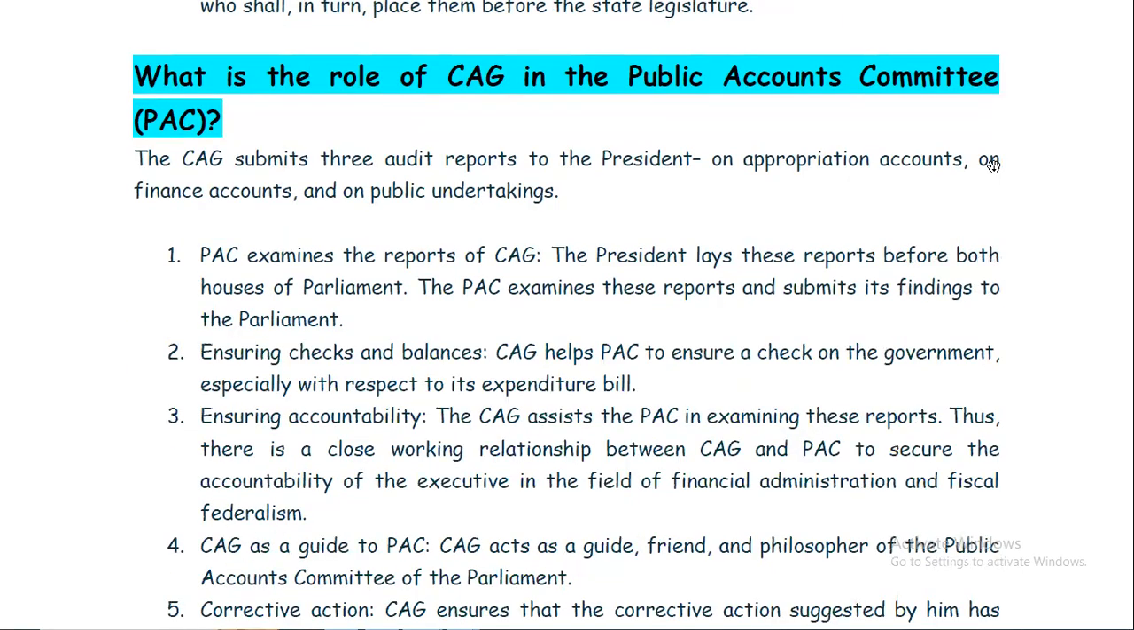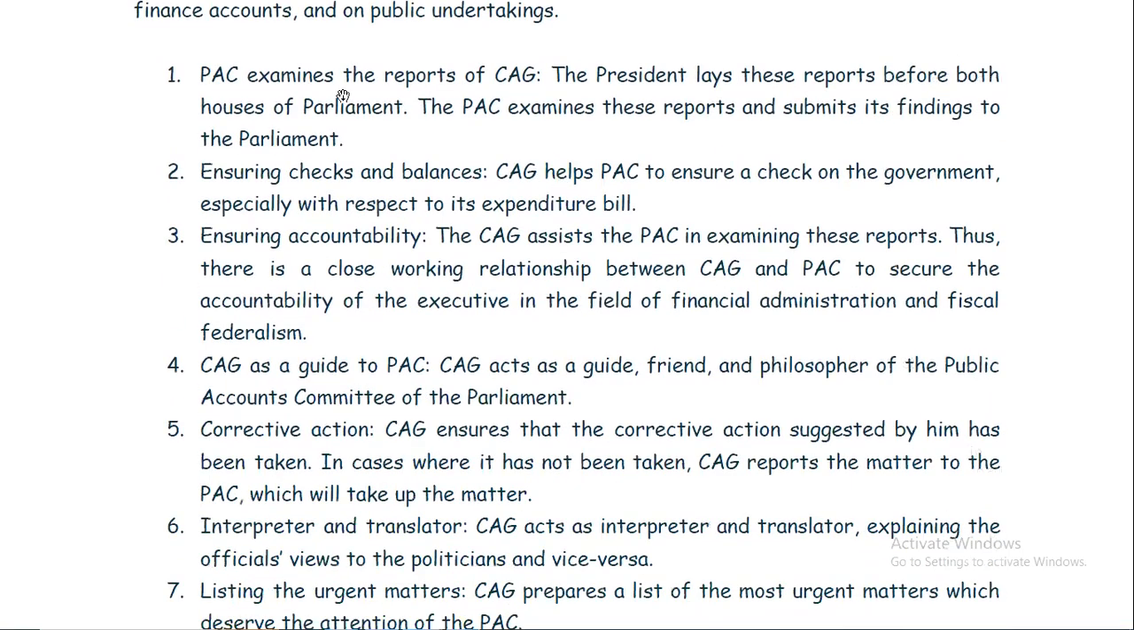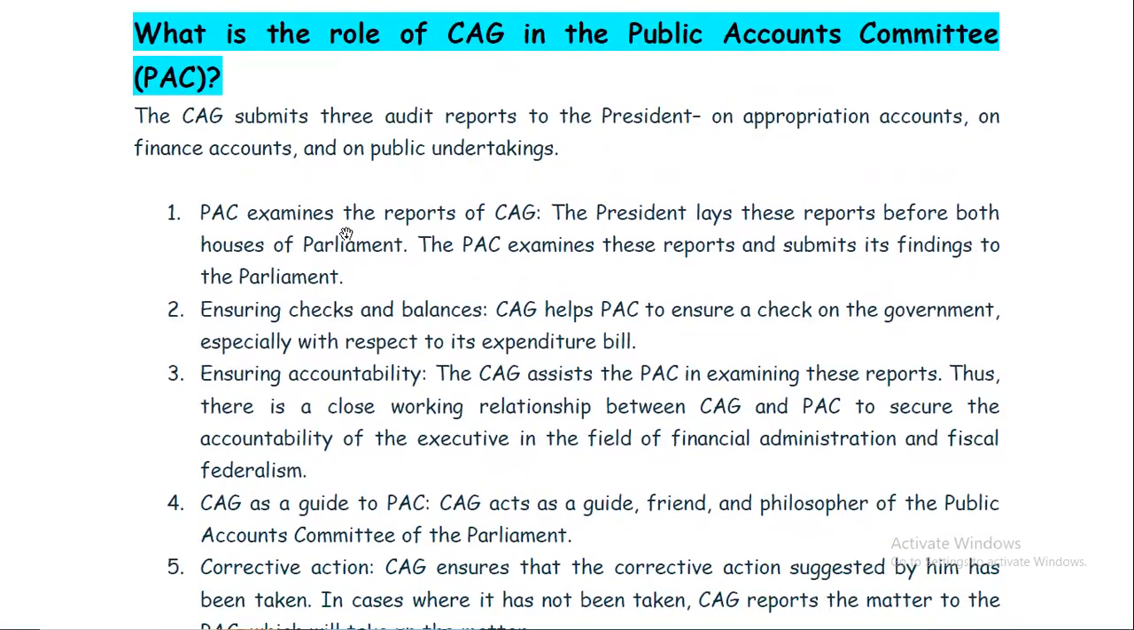Now, one important point is the role of CAG in the Public Accounts Committee, that is PAC. The CAG submits three audit reports to the president: on appropriation accounts, on finance accounts, and on public undertakings. The Public Accounts Committee examines the reports of CAG. The president lays these reports before both houses of Parliament. The PAC examines these reports and submits its findings to Parliament.